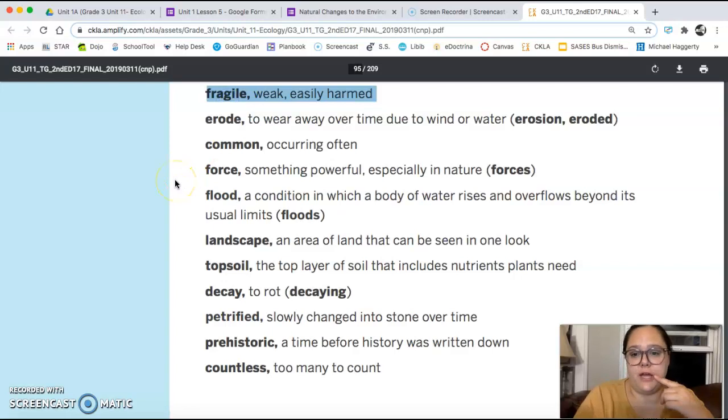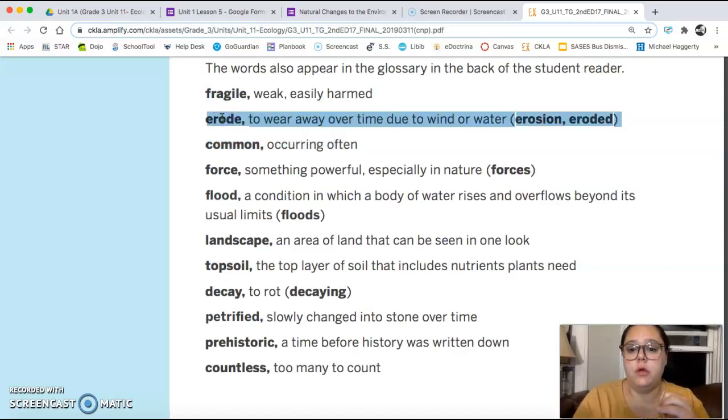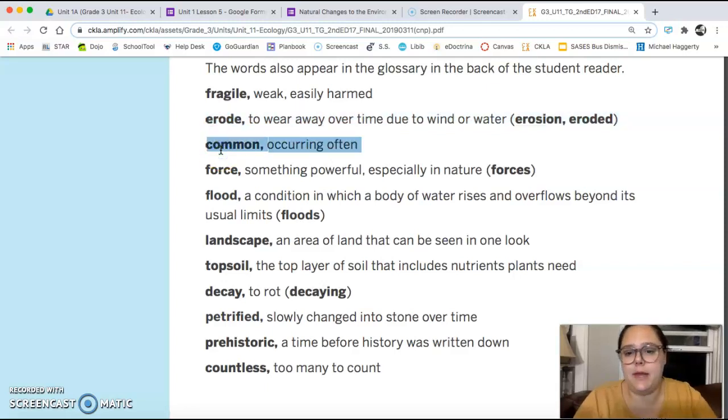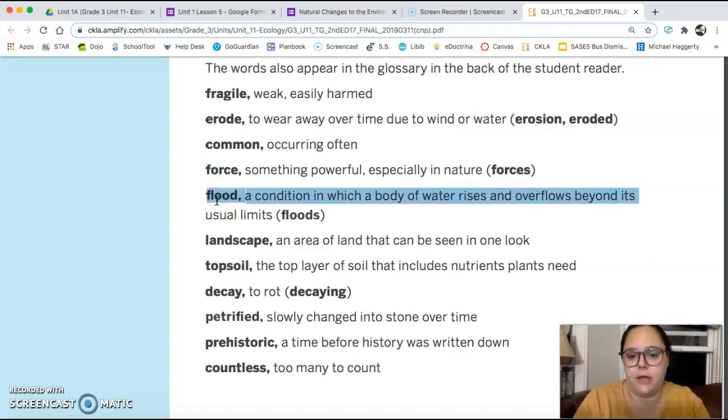The first word is fragile, and that means weak or easily harmed. Erode means to wear away over time due to wind or water. Common means occurring often. A force is something really powerful, especially in nature. A flood is a condition in which a body of water rises and overflows beyond its usual limits.